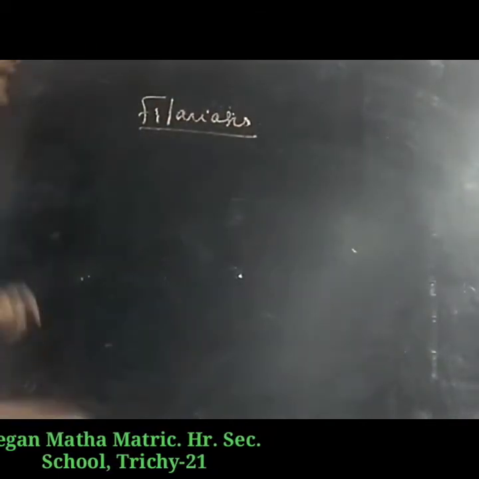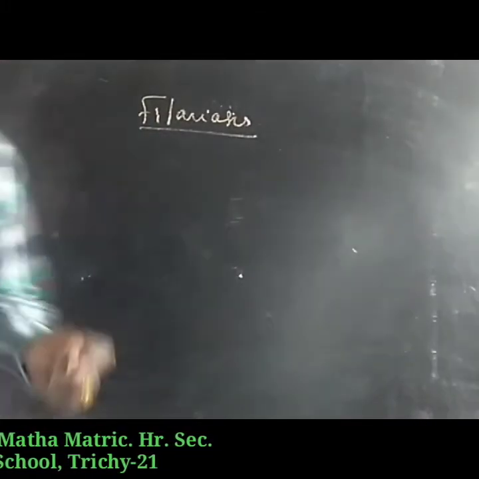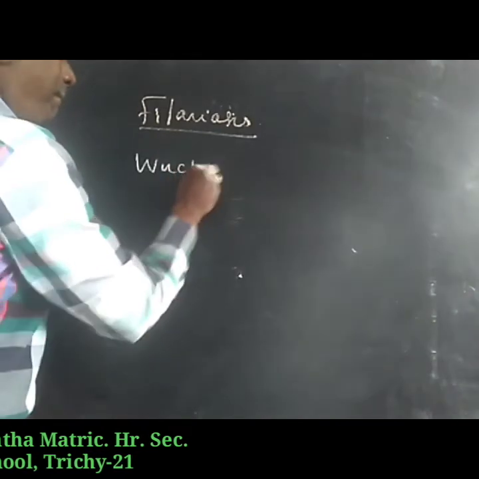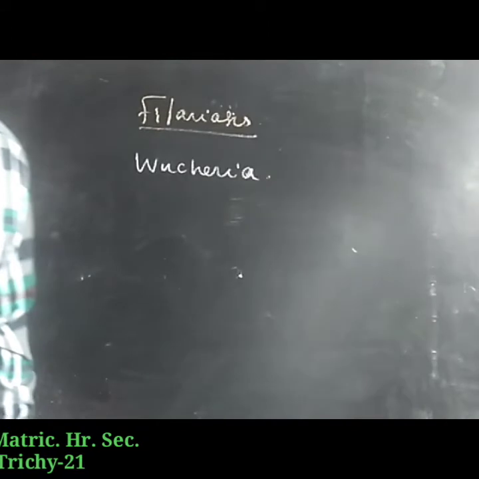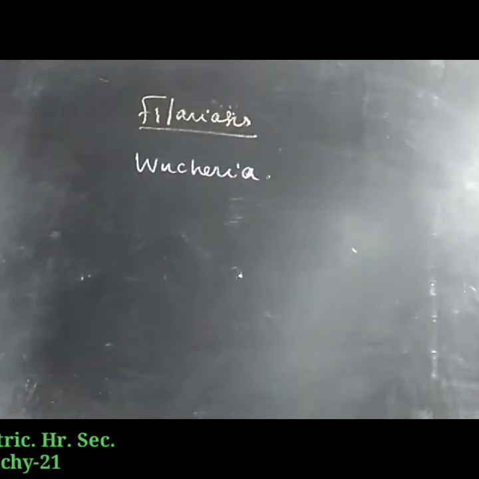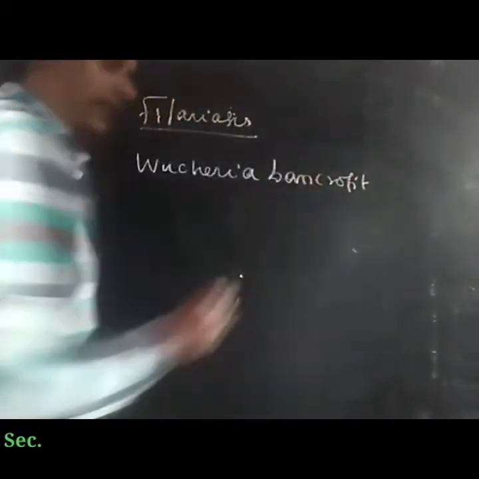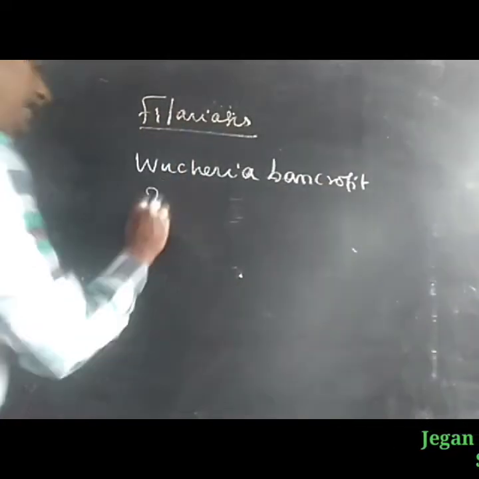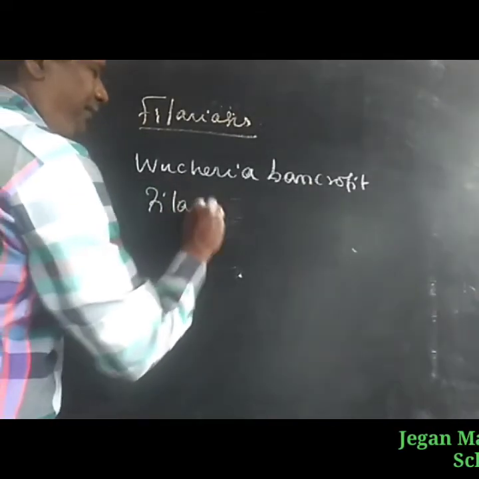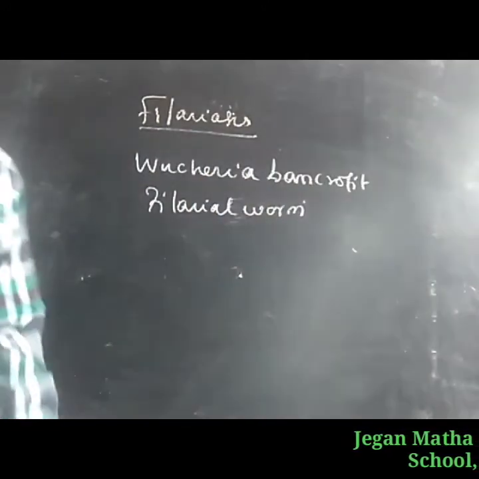This is caused by Wuchereria bancrofti, commonly called the filarial worm.